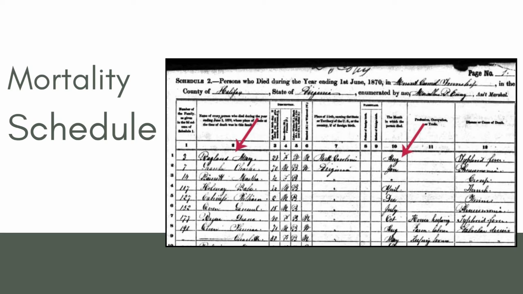So this is a female. It gives us her birth year, so that's a good thing for us. We can infer a birth year from that age. And it tells us just a little bit more about her. It tells us her race, her gender. It tells us where she was born. That's always a really nice piece of information. Sometimes they'll be more specific, sometimes not. And it gives us the month of her death. So we actually know that she passed away in August of 1869 and what she died from.